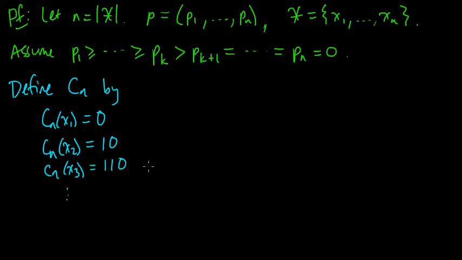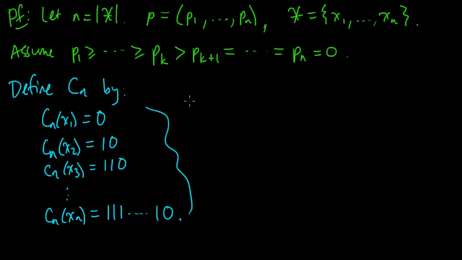Just 1 1 1 and so on, a bunch of ones and then a 0. So the last one, x_n, is going to be how many ones? It'll be n minus 1 ones, and then a 0. So this is a prefix code, so it's certainly uniquely decodable, and all of the code words have length less or equal to n, because this last one had length n. In general, the ith one has length i.